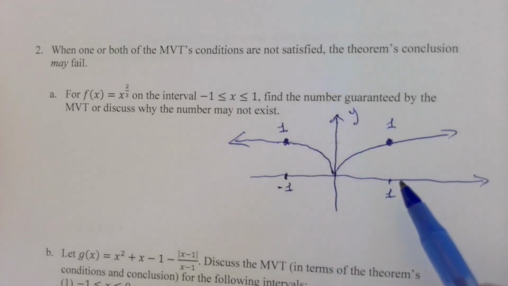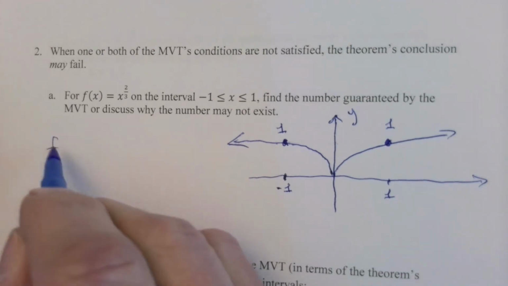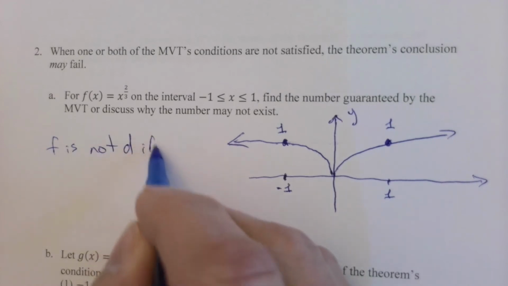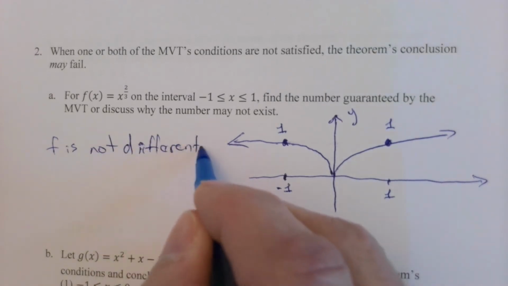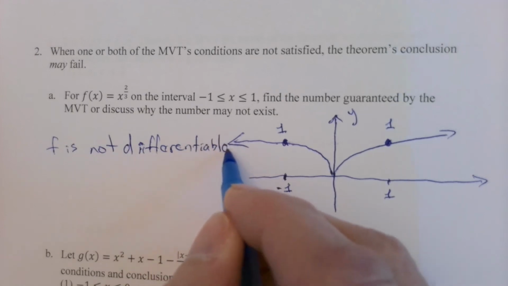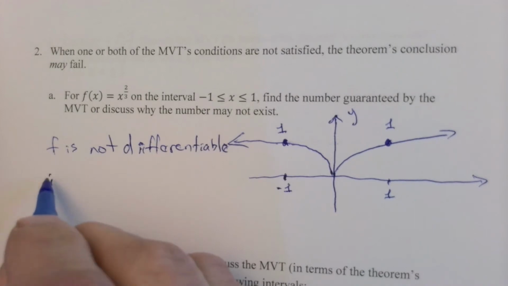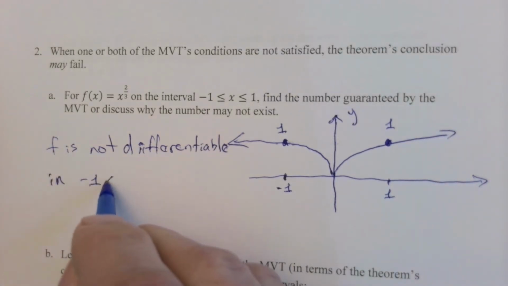So about all you have to do for this is say f is not differentiable. That's really all you have to say. Because as soon as one of the conditions of the mean value theorem is not met, then the mean value theorem has nothing more to say.